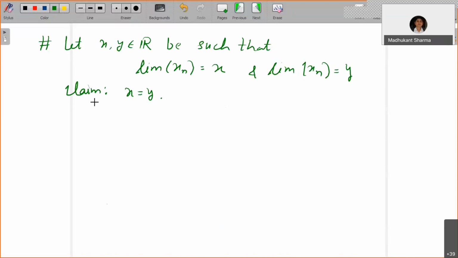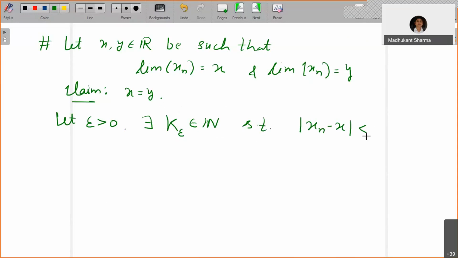Let epsilon be bigger than 0. Since limit xn equals x, there exists k epsilon belonging to N such that mod of xn minus x is less than epsilon for all n greater than or equal to k epsilon. That is due to the definition of the limit.